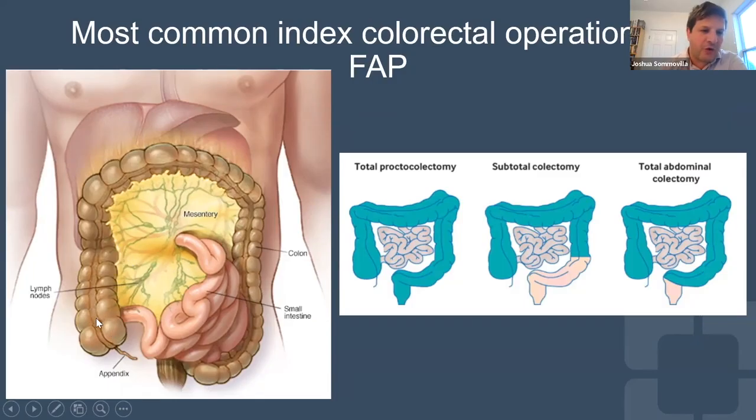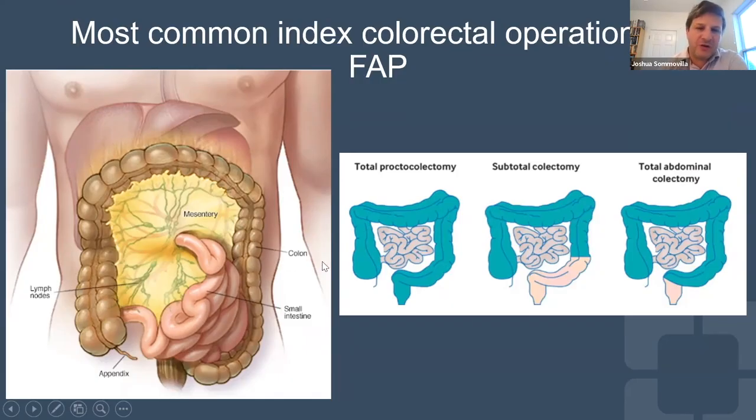And then, this is your colon. It starts here on the lower right side of your body, near where your appendix is, and it travels up your abdomen, over to the left side, down the left side. And then the last part of your large intestine is called the rectum, which is about a foot long, and that goes down to where you empty out your poop.